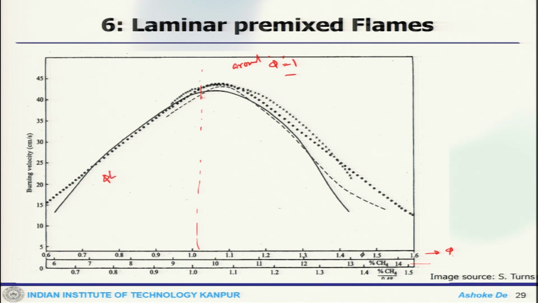Before that, phi less than 1 means the lean condition. In the lean condition the temperature would be less and it is completely burned. So, it is increasing, because as phi is increasing, fuel is increasing, temperature due to reaction is increasing, SL is increasing. It reaches a maximum around phi equals 1, which may not be exactly 1. After that, on the phi greater than 1 side, it starts decreasing again. This is one of the unique characteristics that you find in hydrocarbon fuel.